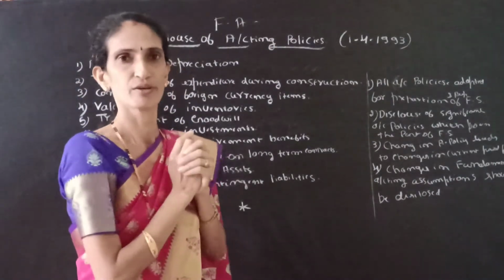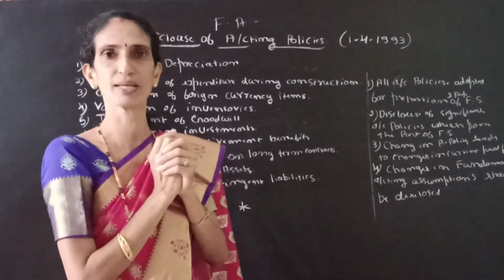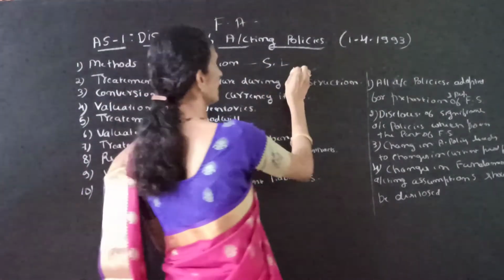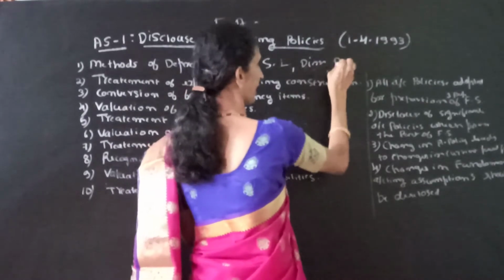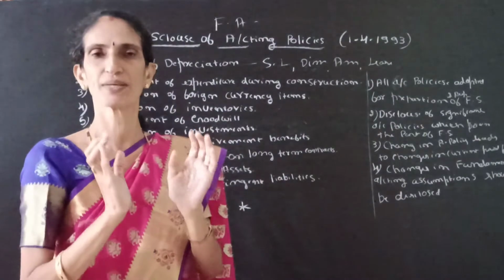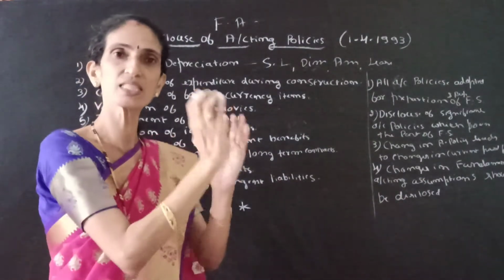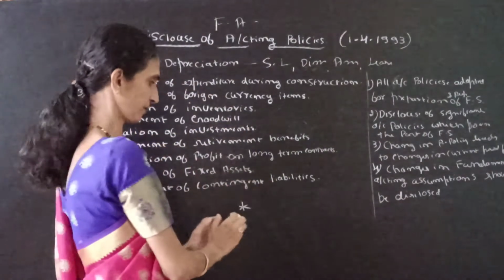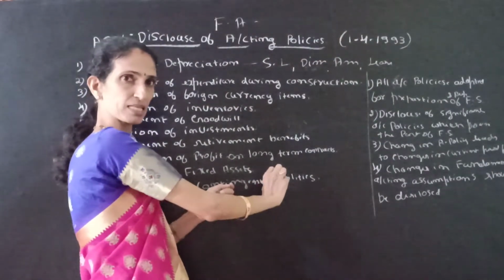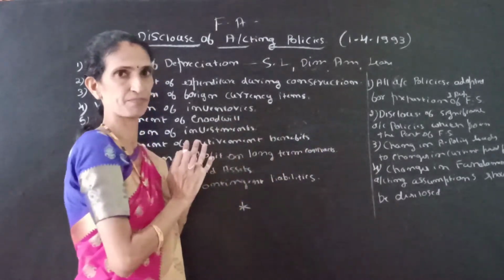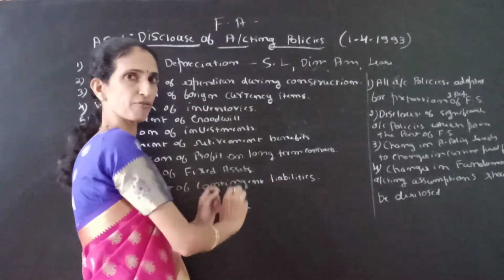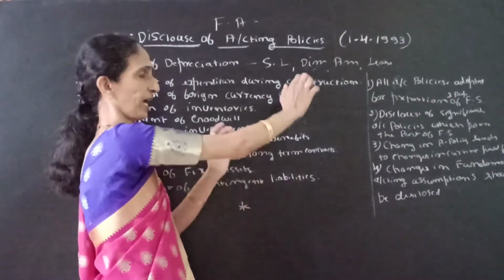As you will know, there are so many methods of depreciation. That is, it may be straight line method of depreciation, diminishing balance, or annuity method, or lease method. Whatever may be the method adopted by the company, that method should be clearly mentioned. So we have to write depreciation is calculated on the basis of diminishing balance method. So disclosure is like that. So we have to write the method of depreciation is based on annuity method.